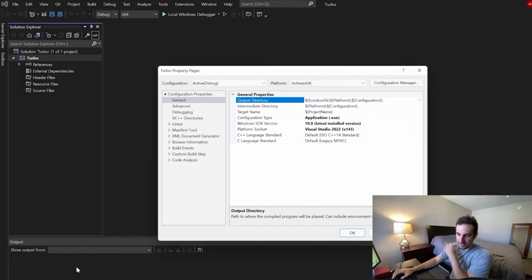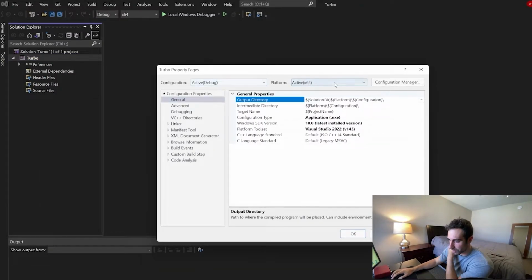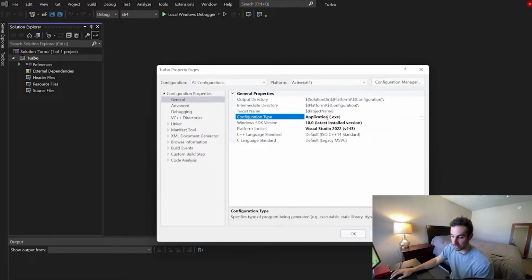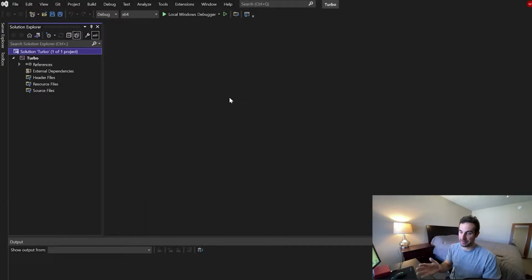All right, so if we go into properties, we're gonna make this for x64. All right, so here's what we want to look at. This is the DLL. So if we change this to DLL, now this should make that DLL file where we link all of our dependencies to. We'll have to make another project, and we'll just call it application, and that should be the executable. Okay, so now we basically have to do the same thing again, and we need to make that application file. That's going to be the actual executable file.